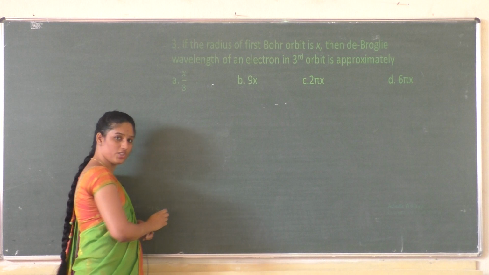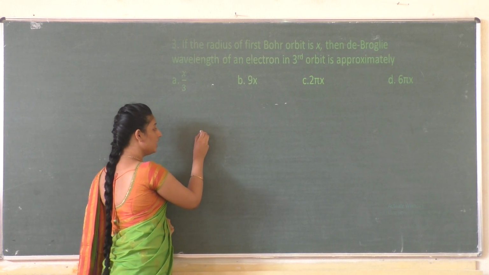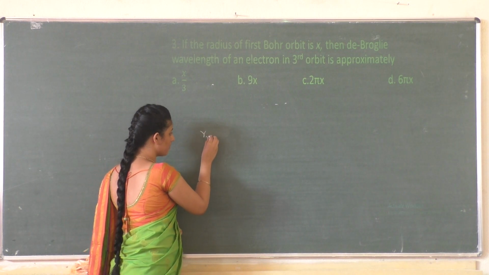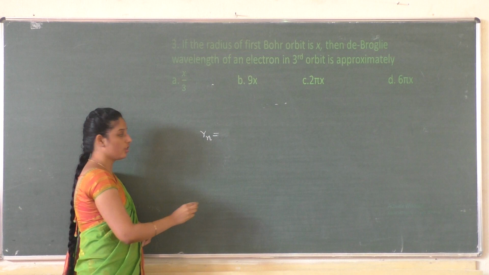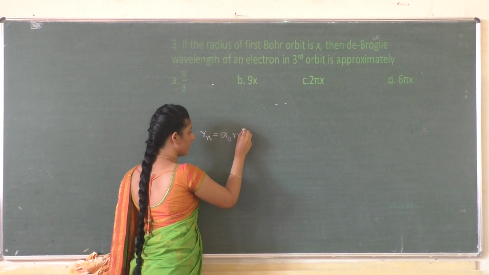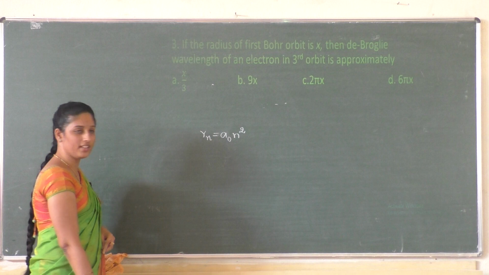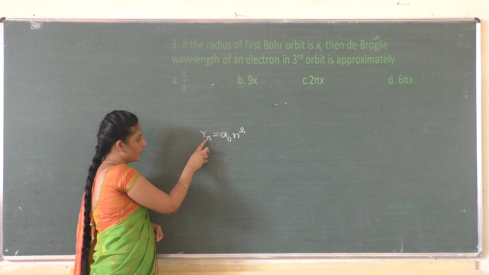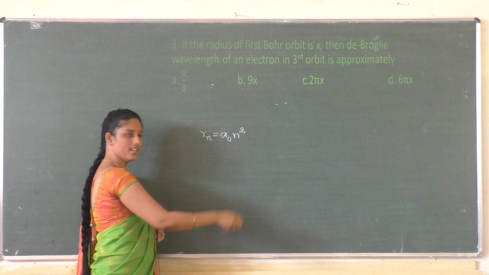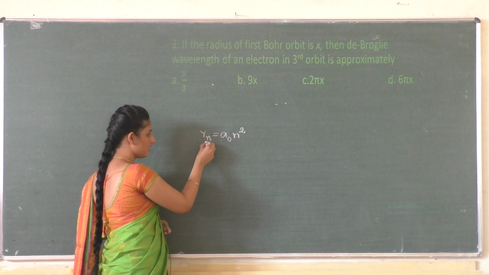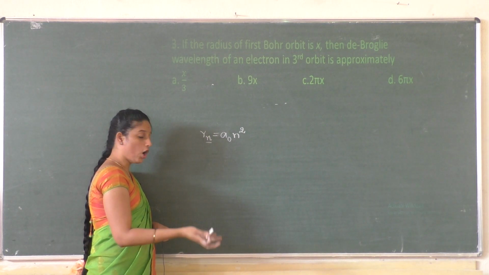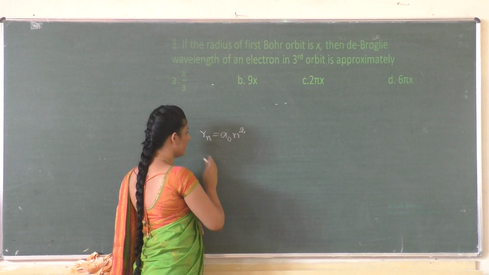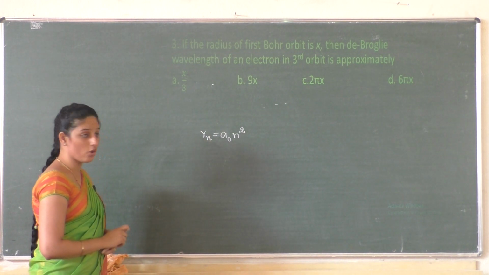So we have an expression for the radius of a Bohr orbit. You have studied this expression, Rn is equal to A naught n square. The radius of the nth orbit of a hydrogen atom or hydrogen-like atom is given as Rn is equal to A naught into n square, where n represents the orbit or principal quantum number, and A naught is a constant. It is given as 52.9 picometer.